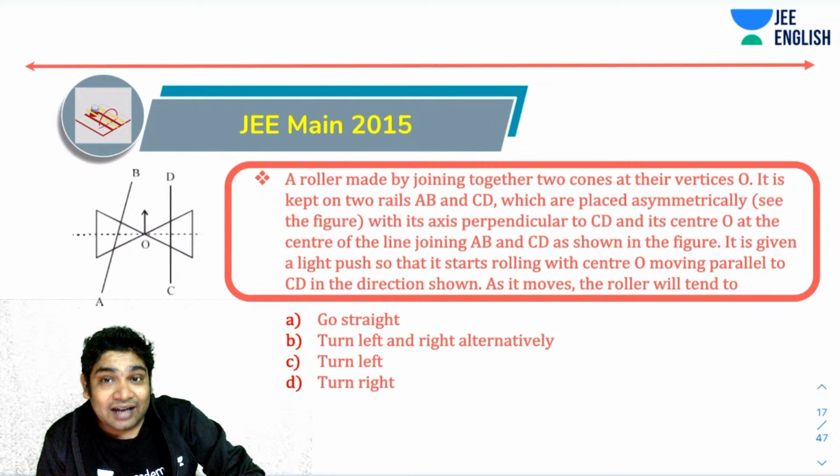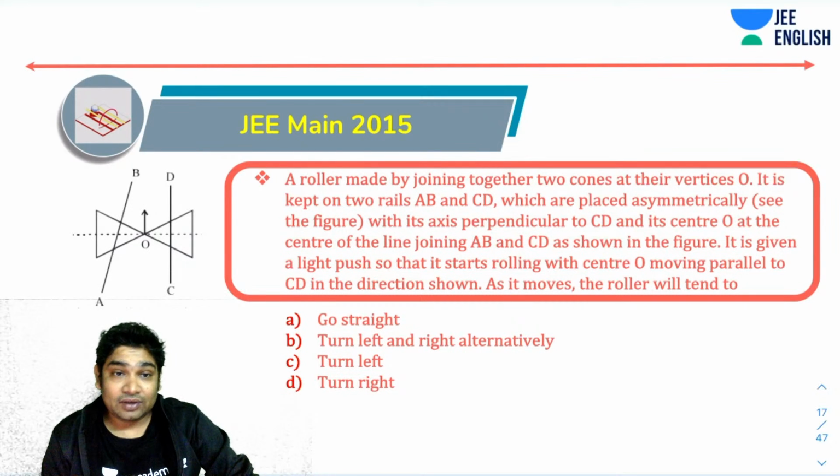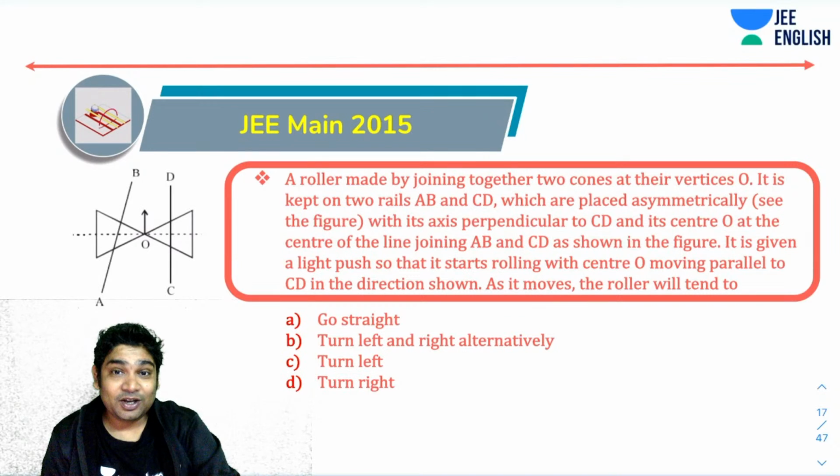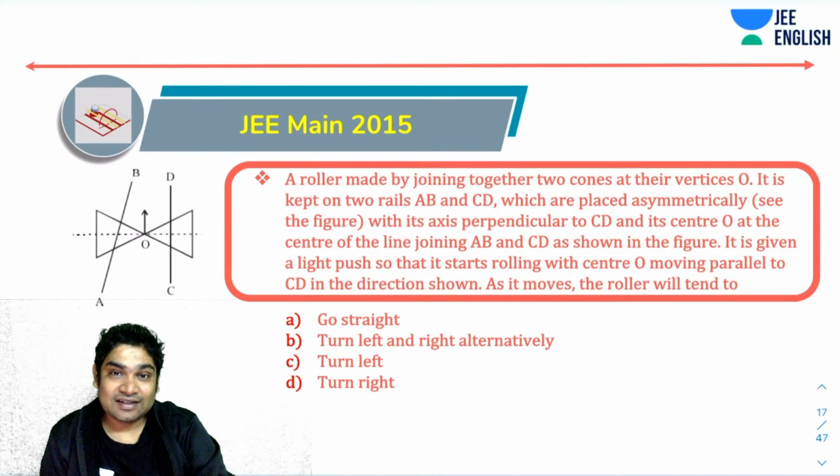It is given a light push so that it starts rolling with its center O moving parallel to the direction CD as shown. As it moves, the roller will tend to go right, go left, and right alternatively, turn left or turn right. What is going to happen? What do you think is going to happen?